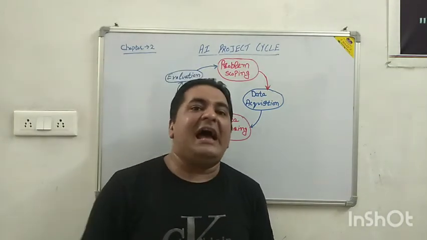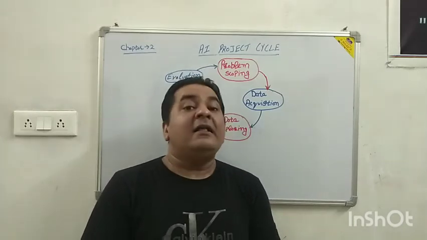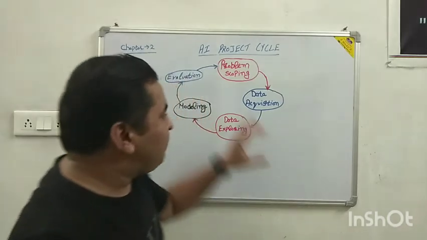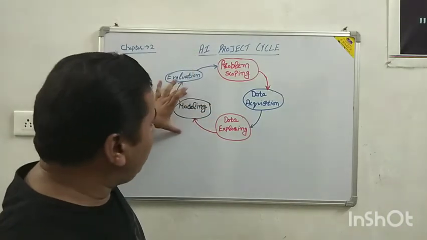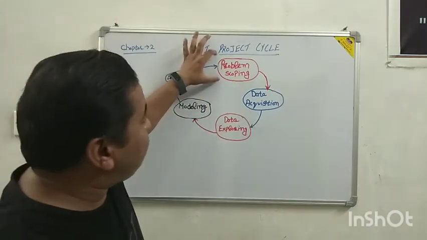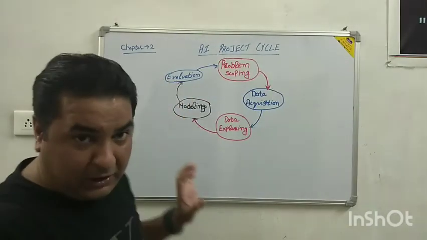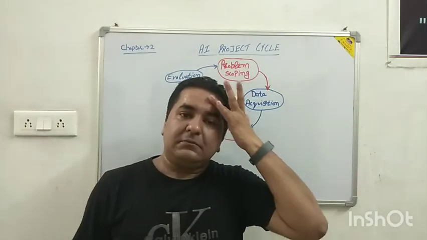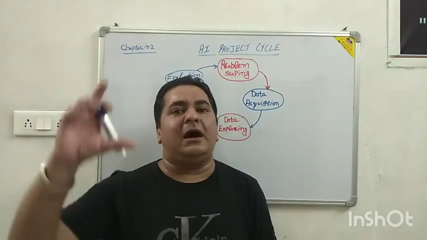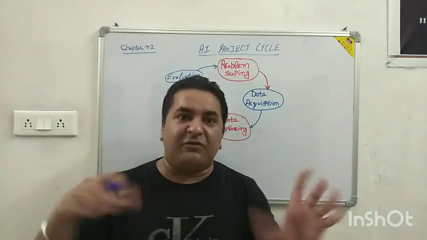For example, we have to develop a self-driving car. If we take the example of a self-driving car, before doing the modeling of the car, we have to go through these steps: problem scoping, data acquisition, data exploring, and modeling. Modeling doesn't mean that one model is made for a self-driving car and it works.